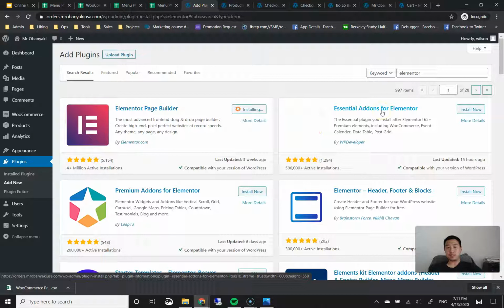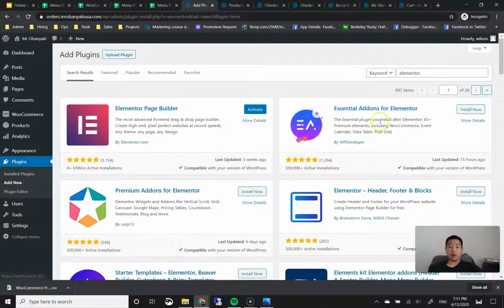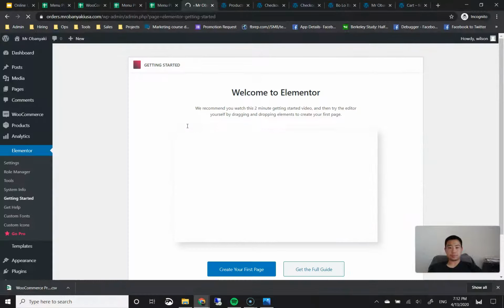Just to give you some context on how Elementor works, when you go into the page builder, there are widgets that pop up on the left side. These widgets may or may not be limited to what Elementor offers by default, but then there are other plugins that give you even more widgets to put in. And this is the one we want to get the exact widget that we want. Okay, so we're going to go ahead and install this Essential Addons for Elementor as well. I'm going to click on activate for the Elementor page builder.